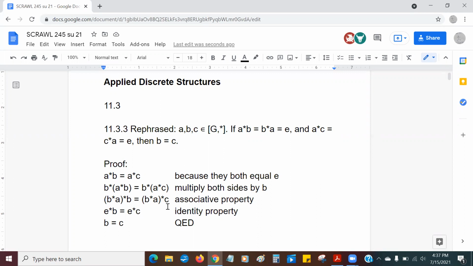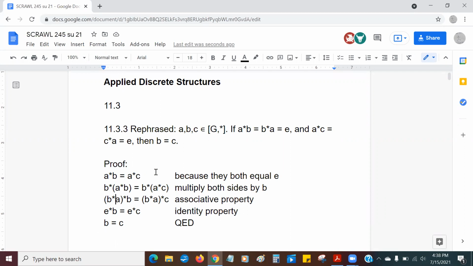Now I'm going to move the parentheses around because we do have the associative property in a group. I get (B star A) star B equals (B star A) star C. But B star A is E, because B is an inverse of A. I have that in this parenthesis, and I have that in this parenthesis. So this becomes EB equals EC, but EB is just B because E is the identity. That's the property of identity elements. And EC is just C, so we have B equals C.